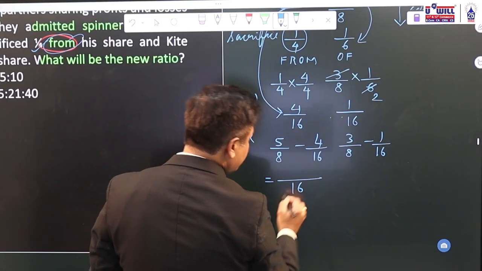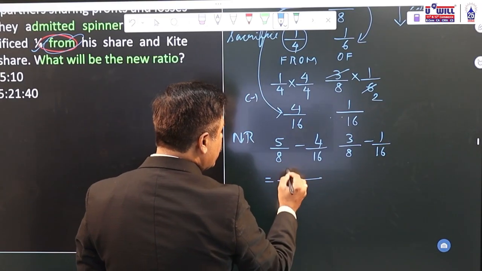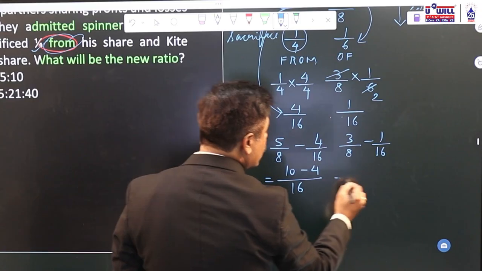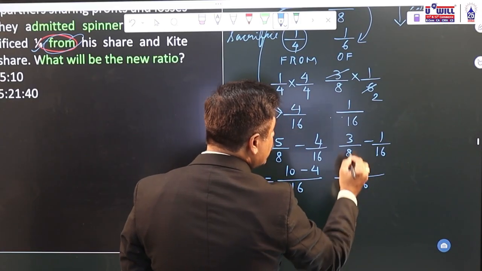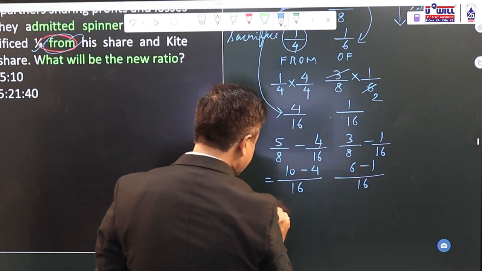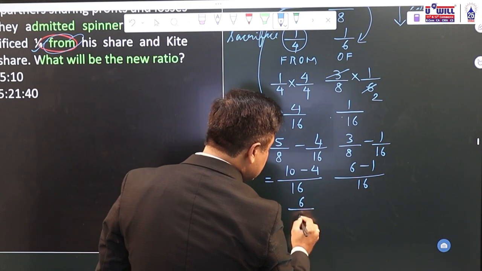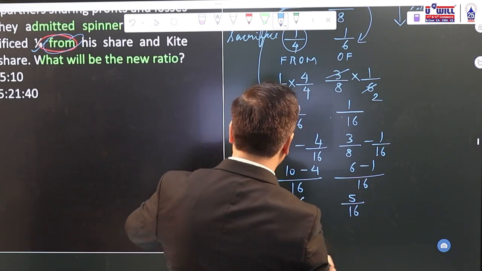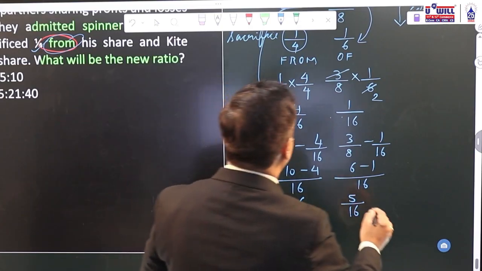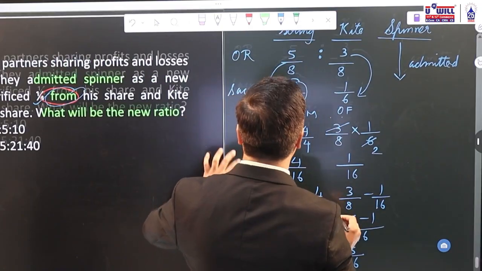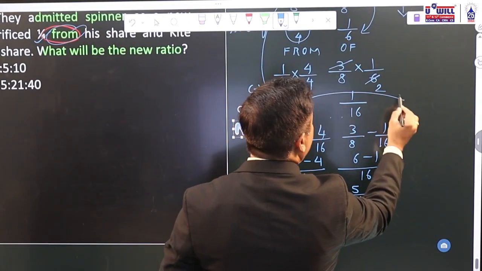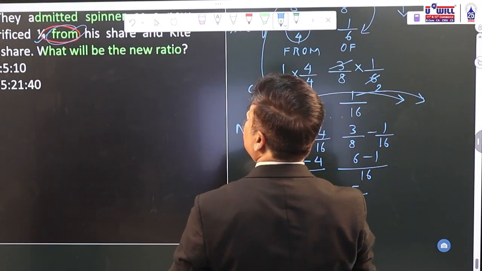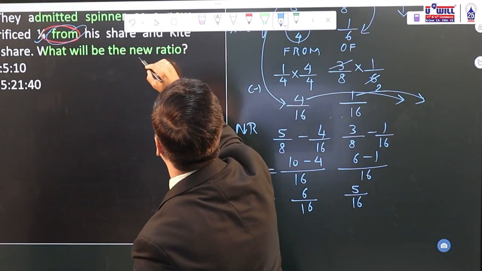LCM is 16. 8 into 2, so 5 into 2, 10 minus 4. Again 8 into 2, so 3 into 2, 6 minus 1. 10 minus 4, 6 by 16. 6 minus 1, 5 by 16. Now new ratio 6 and 5. And whatever they sacrifice will go to the new partner. 4 by 16, 1 by 16 will go to the new partner. Okay, new ratio is what is asked.